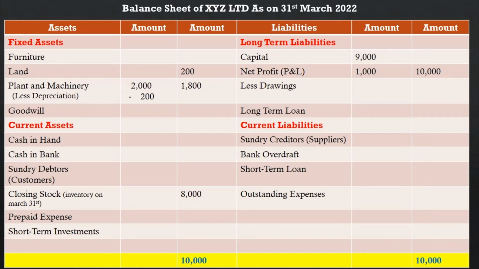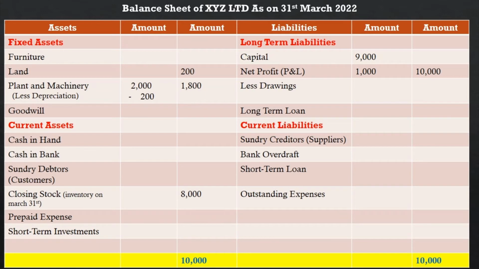Like furniture, land, plant and machinery. I already informed you about depreciation in the depreciation class, you can go to my depreciation video. Land we are not going to depreciate. We are not going to calculate depreciation because land is going to increase, not decrease. So furniture, land, plant and machinery, goodwill, these are all fixed assets.